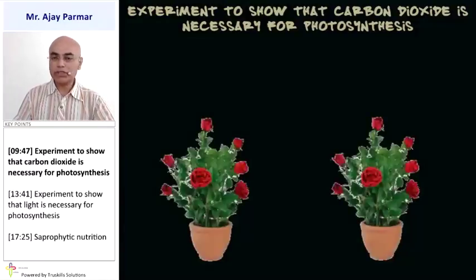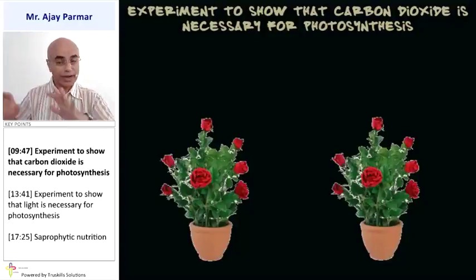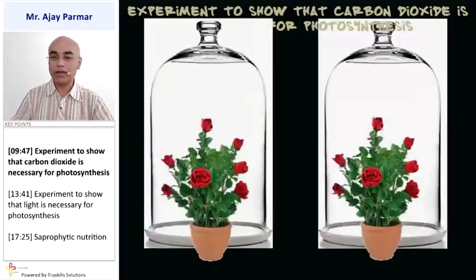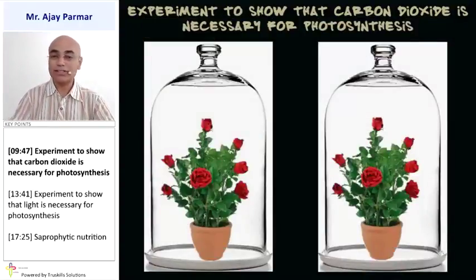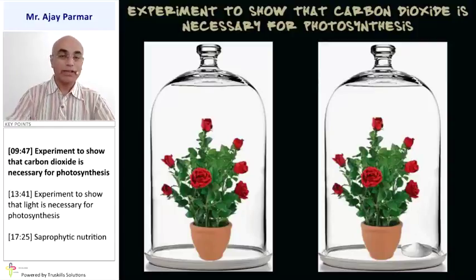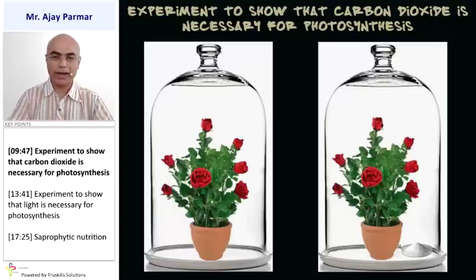Then we keep both the plants which were kept in the dark room in gas jars, that is, bell jars. In one of the bell jars, we shall keep a dish which contains potassium hydroxide. The function of this potassium hydroxide is to absorb the carbon dioxide present in that bell jar.